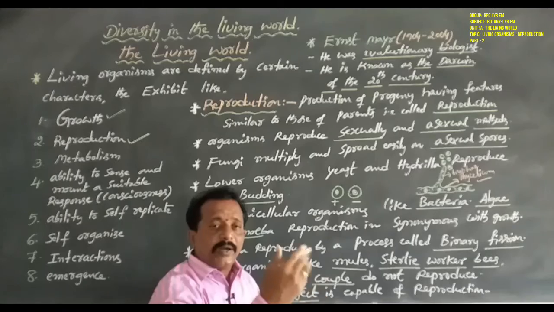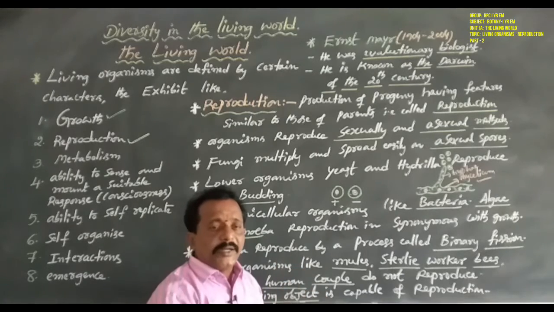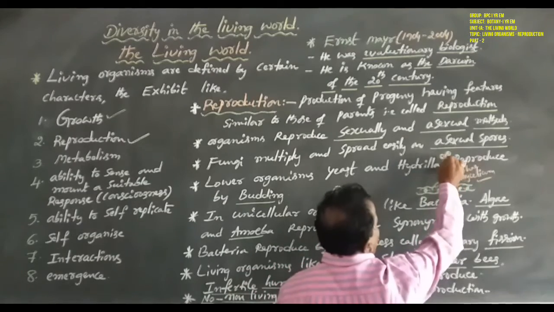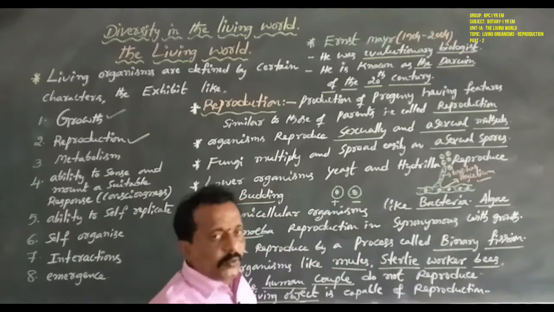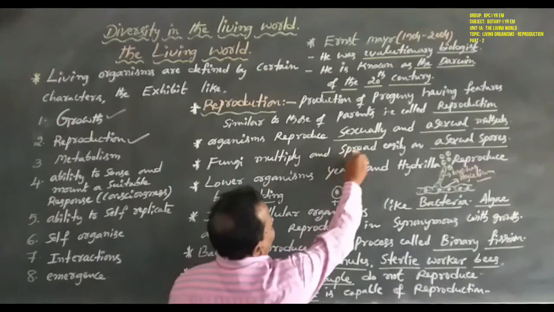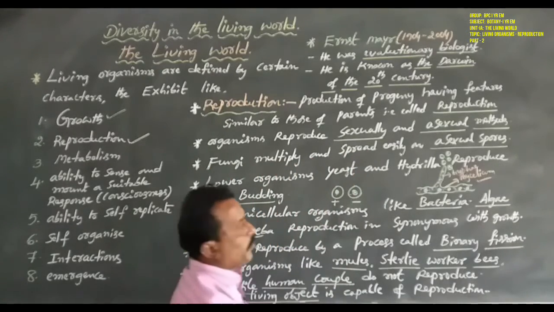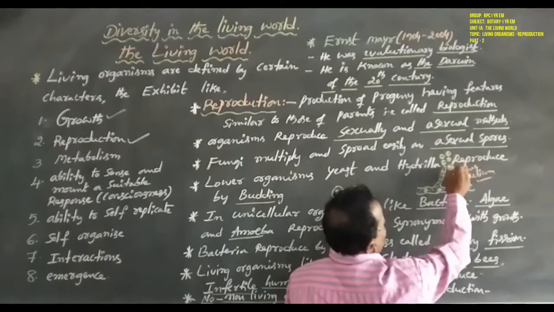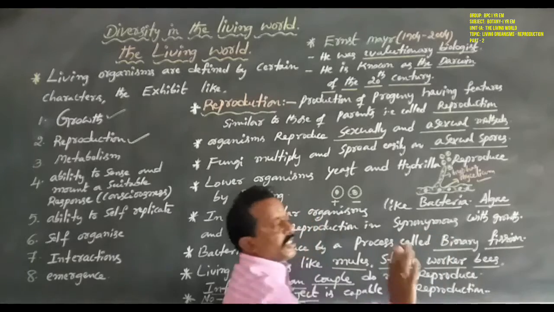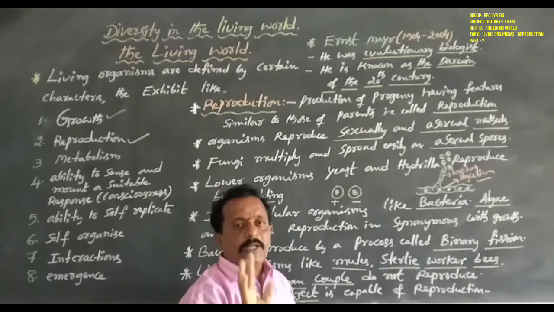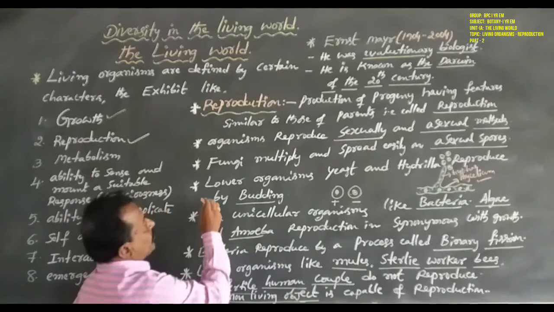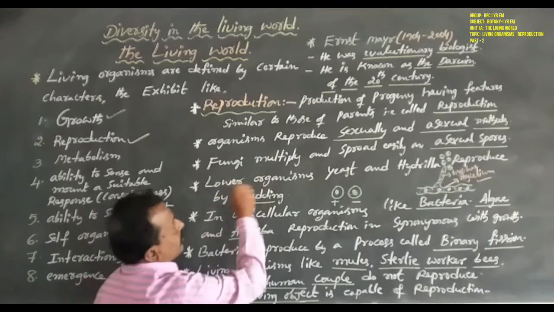This mycelium of hyphae, under favorable conditions, produces one type of asexual spores. Fungi multiply and spread easily by asexual spores. These asexual spores appear only in asexual reproduction.